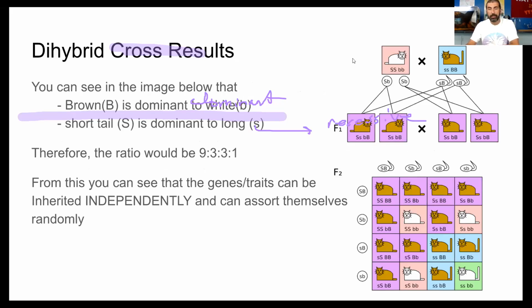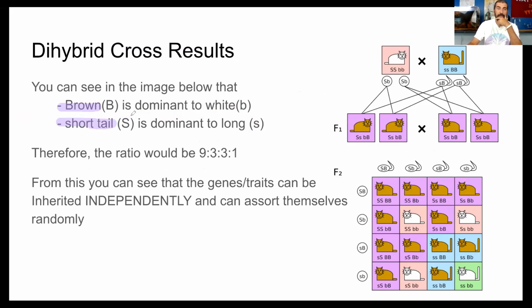And here's kind of an example of the dihybrid cross. Now that it's a dihybrid cross, we're actually looking at two traits. So we're actually looking at the fur color of the cat. It's either going to be brown or white. And then we're looking at the length of the tail. So that is the second trait we're looking at. That makes it a dihybrid situation.